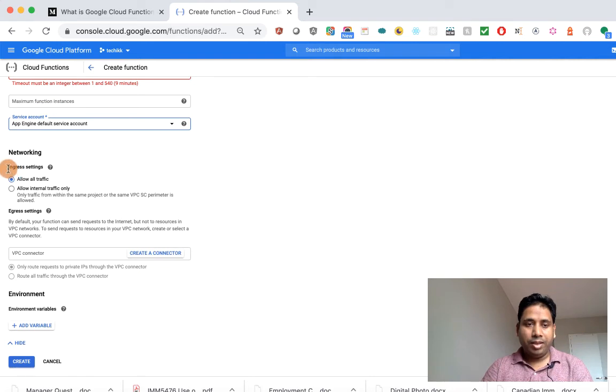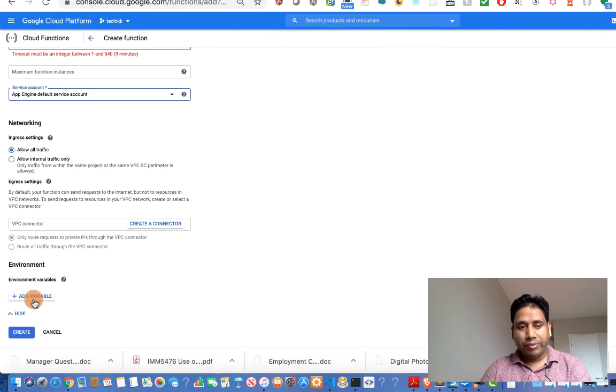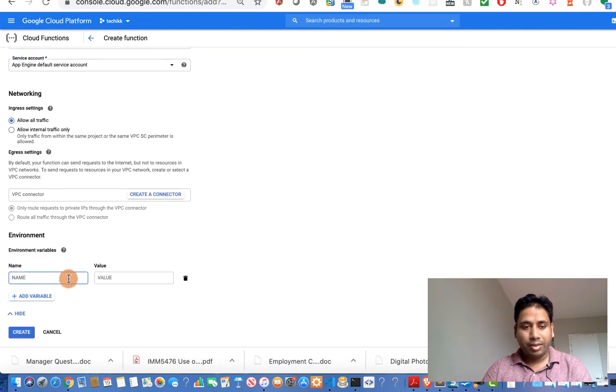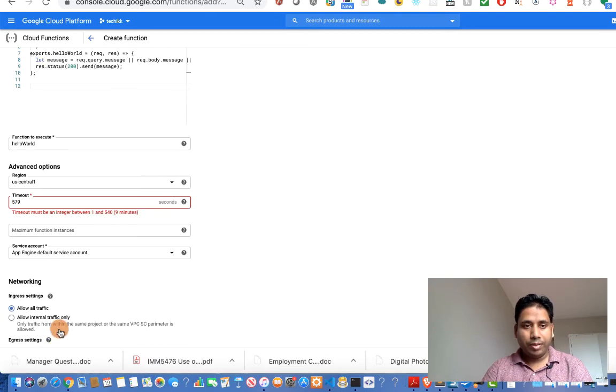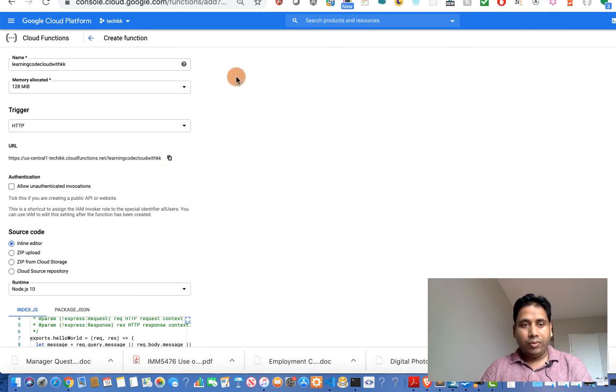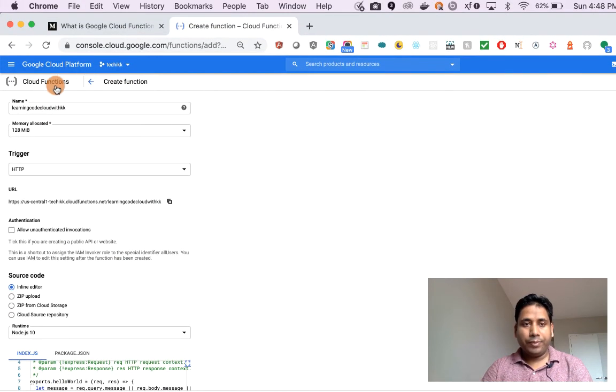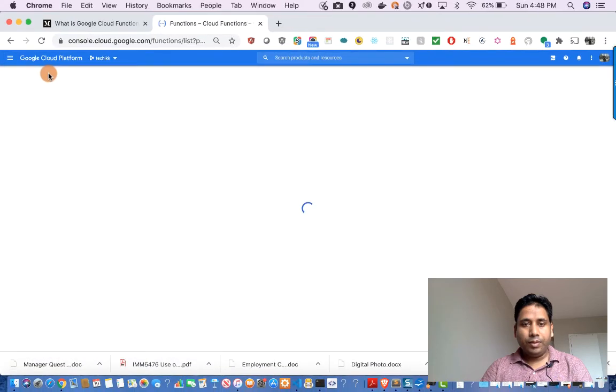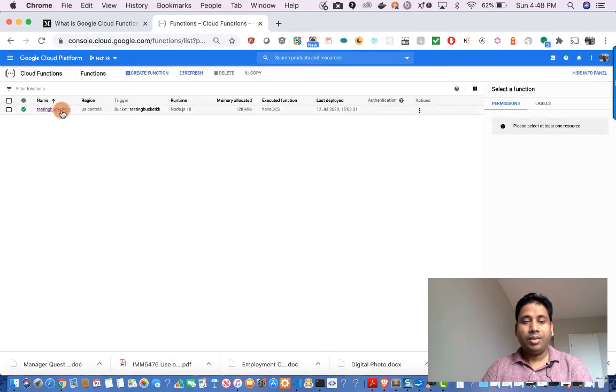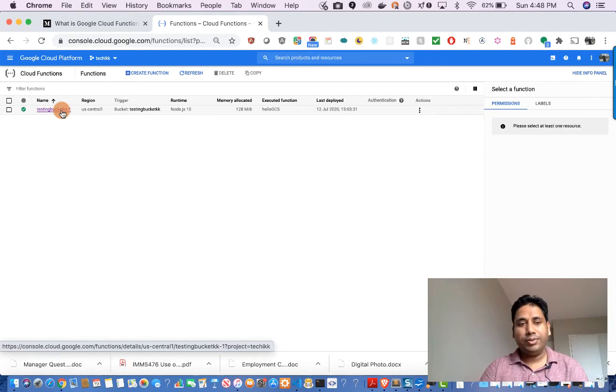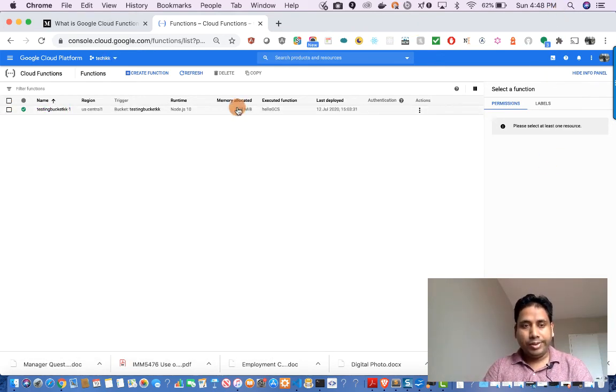Ingress settings mean the traffic which is coming, for example allow internal traffic only. Those kinds of options are there, and if we want to add any environment variable, we can add it here. Then we can click on the create button, and it will create a cloud function. Once you create a cloud function, it will appear on your screen like this.